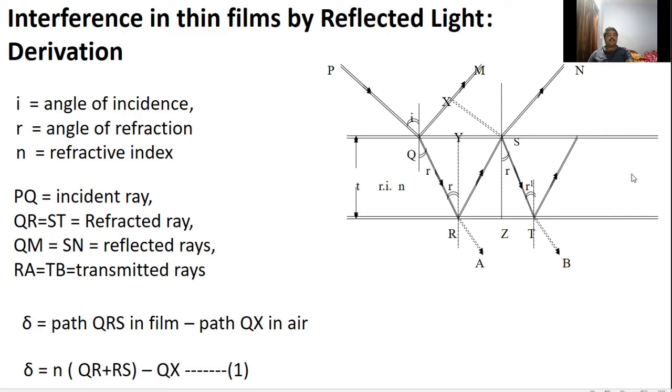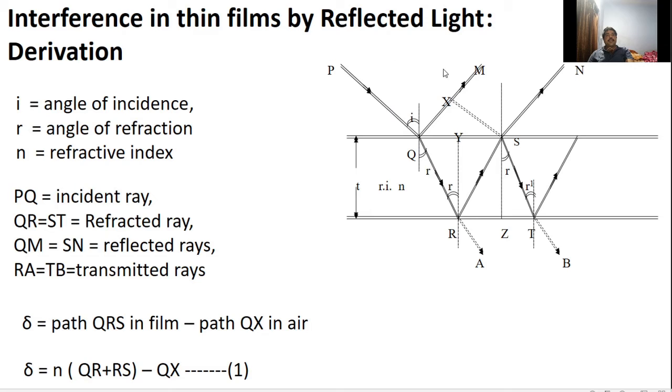This process continues until the intensity of light becomes zero. Here QM and SN act as the reflected system and RA and ZT act as the transmitted system. So here we discuss the interference in thin film by reflected light.